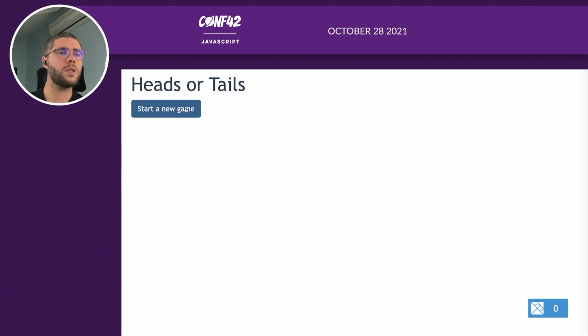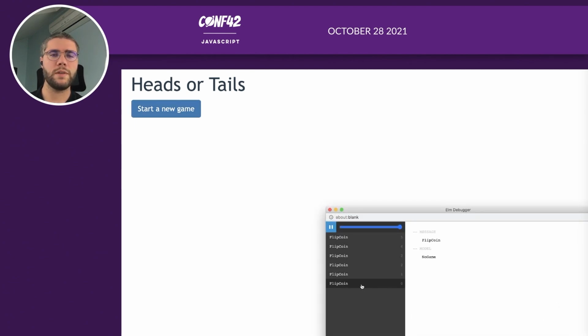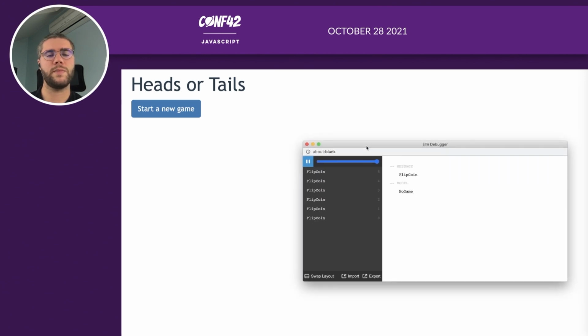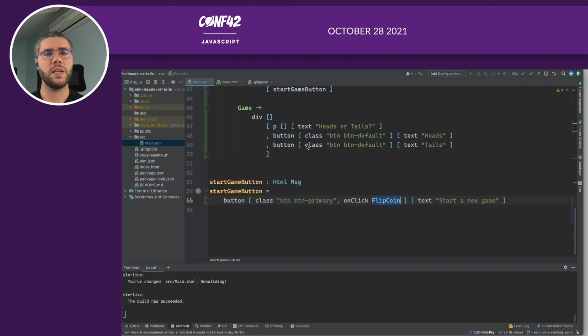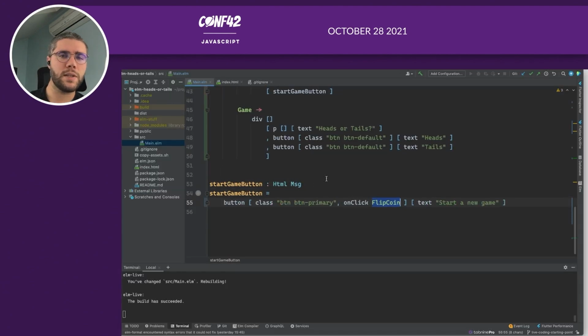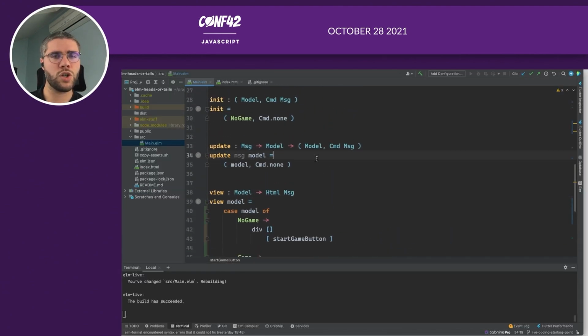So if we have a look, clicking on the button now triggers some messages. So we have some messages that are sent to the runtime. But if you have a look at the model, it never changed because the update function is not doing anything, as we said earlier. So let's have a look at the update function.